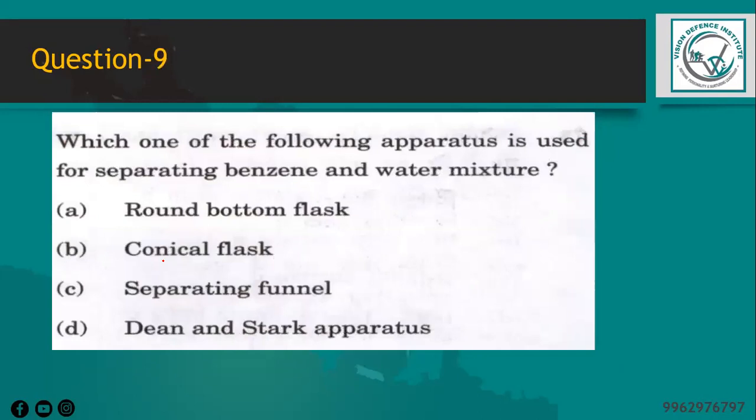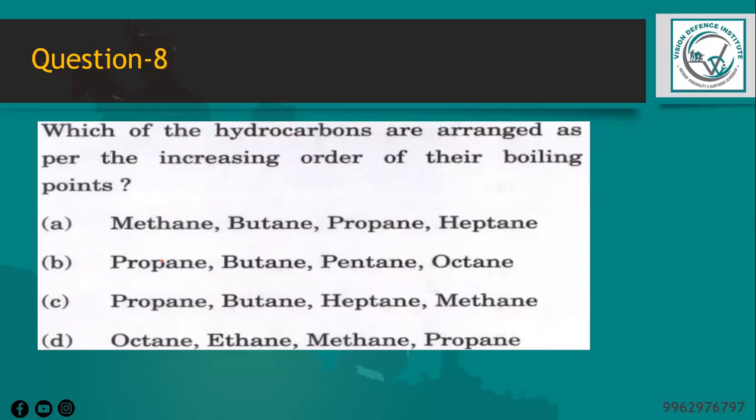Next question is, which one of the following apparatus is used for separating benzene and water mixtures? Sorry, which of the hydrocarbons are arranged as per the increasing order of their boiling points? So when we take option B, it is incorrect because pentane has a lower boiling point than butane.